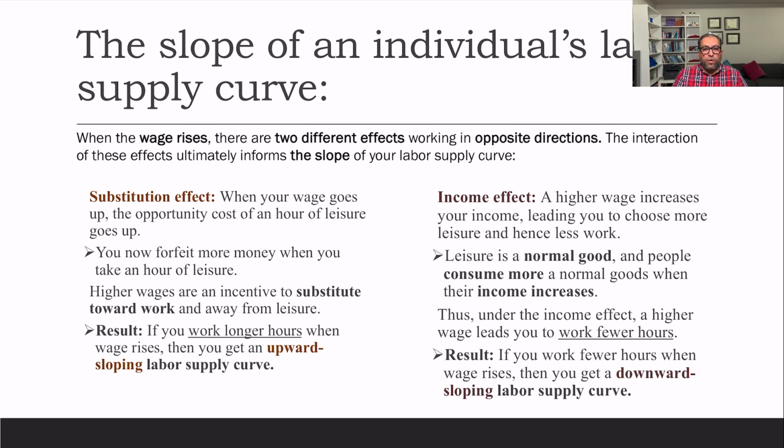Now what is the income effect? A higher wage increases your income, leading you to choose more leisure and hence less work. Leisure is a normal good, and people consume more of a normal good when their income increases. Thus under the income effect, higher wages lead to fewer work hours. As a result, if you work fewer hours when your wage rises, you get a downward sloping supply curve. So this is the way that it works.